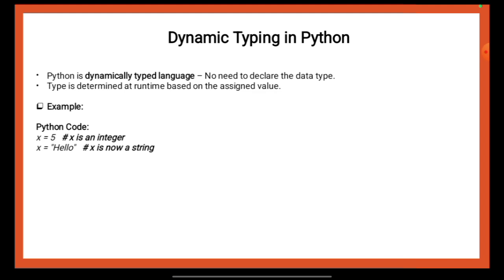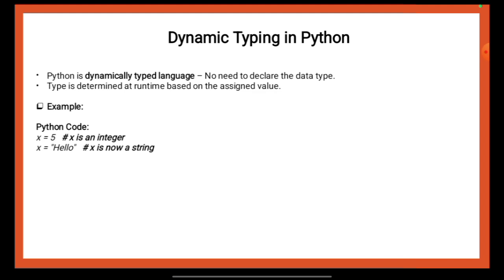Example, Python code: x = 5, x is an integer. x = "hello", x is now a string. So from this part we can say that in the provided Python code x = 5, it initially assigns an integer value to the variable x. So x is treated as an integer. However, when you later assign x = "hello", the type of x changes to a string automatically.